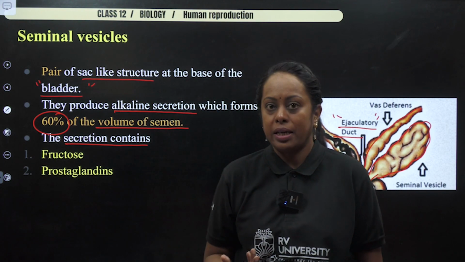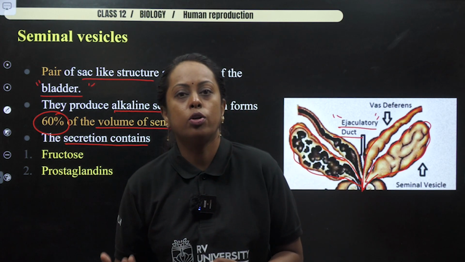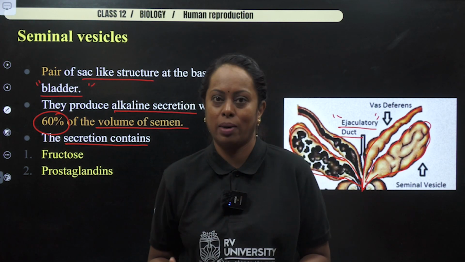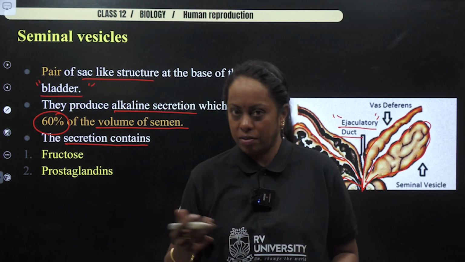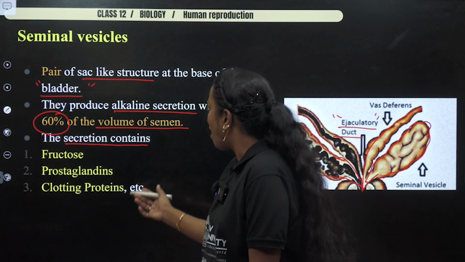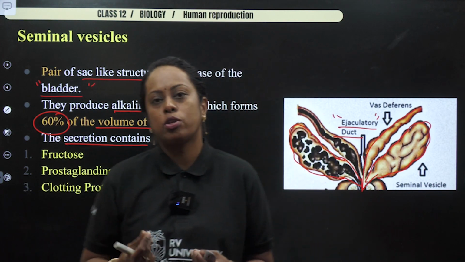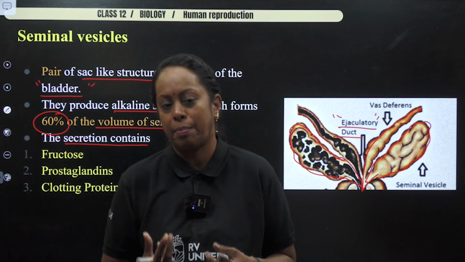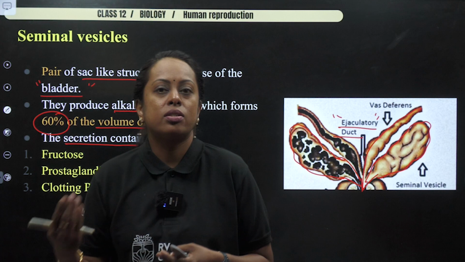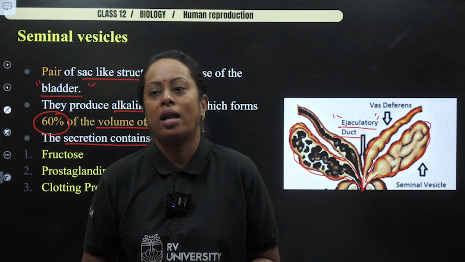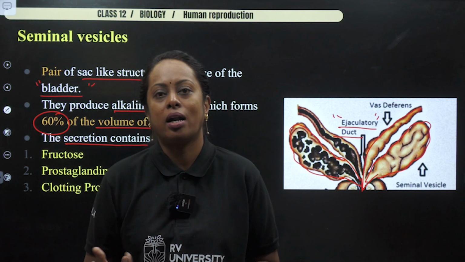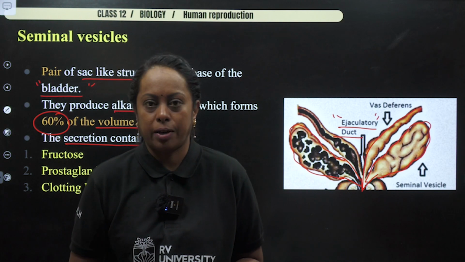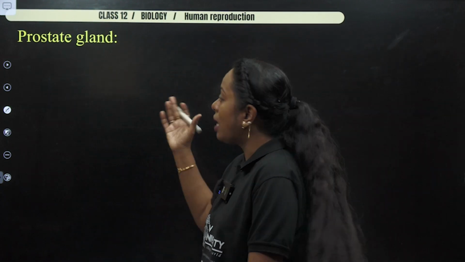It's a kind of chemical which plays a role in bringing about contraction of smooth muscle in the female reproductive tract. Next, you have clotting proteins. Yes, there is some amount of clotting proteins which keeps the sperm within the semen. But when the semen is released into the female reproductive tract, the secretion of the prostate gland dilutes this protein. So next, followed with that, prostate gland.